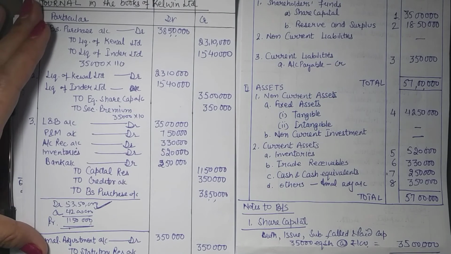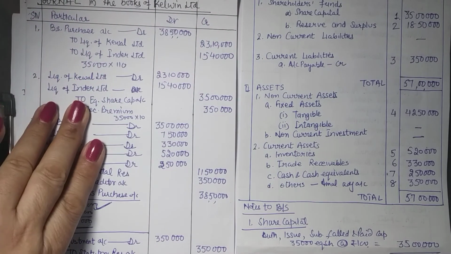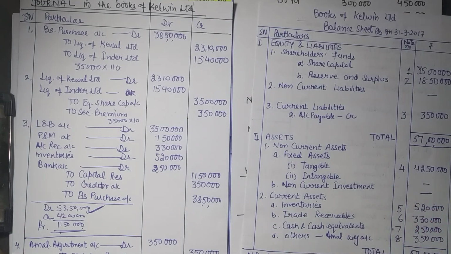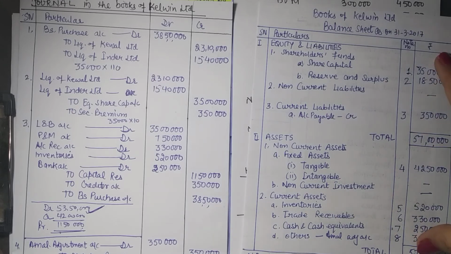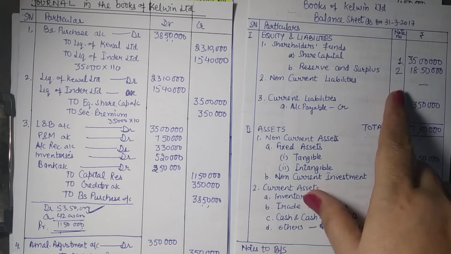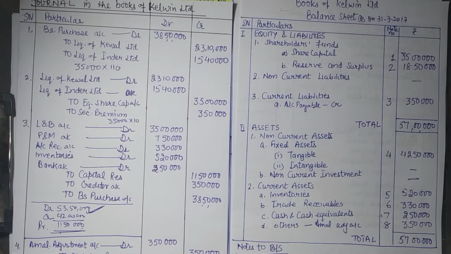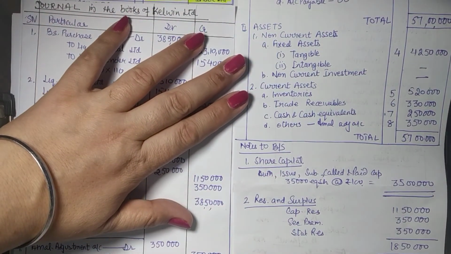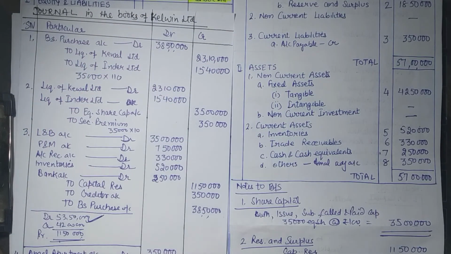We are to pass entries within the 2 main categories and then we are to give the balance sheet. Remember, you can always make this format of balance sheet for all times, and it is going to be like this only, and all the calculations will be done through the notes to balance sheet. So prepare proper notes to the balance sheet. The questions might seem lengthy when we are writing, but these are very easy to handle if you follow the procedure.